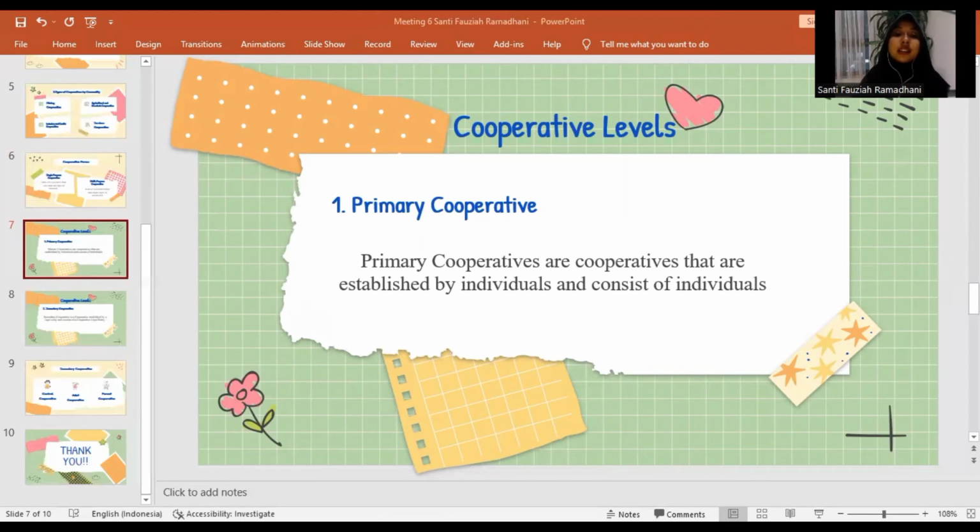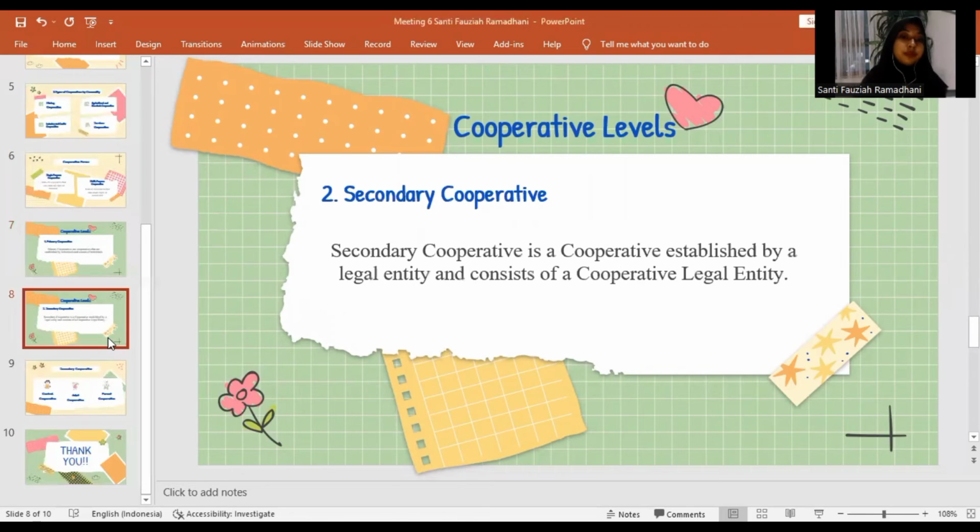The next is secondary cooperative. A secondary cooperative is a cooperative established by a legal entity and consists of cooperative legal entities.